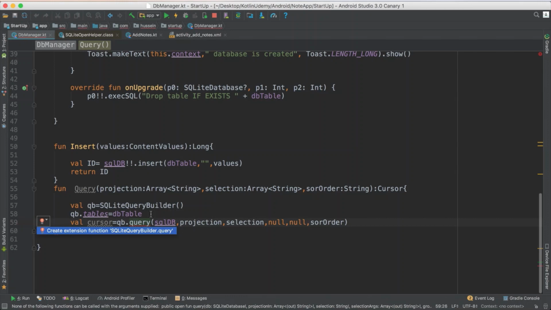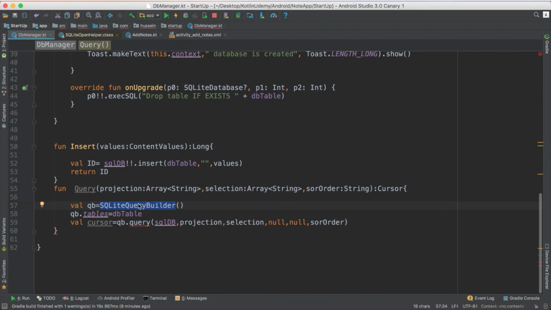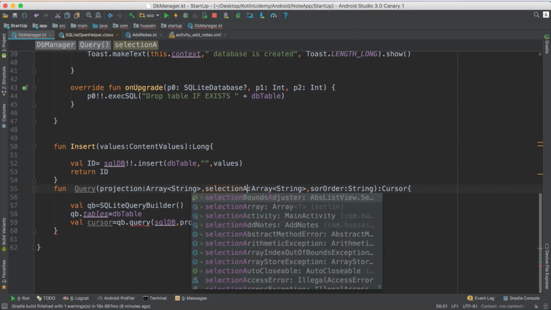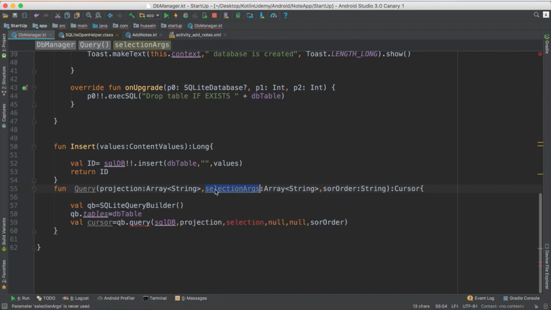Why is he just doing this one? SQLite query builder. This is correct. I'm sending projection, selection. I think he always needs the selection argument. So the selection should be a string. This is the selection arguments, and I also send him the selection, which is a string.